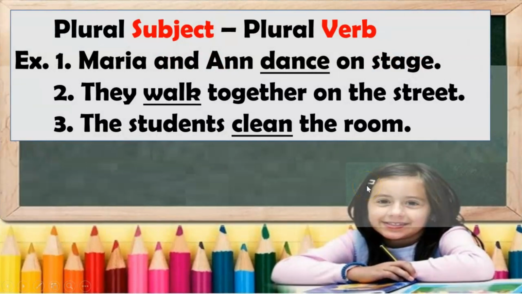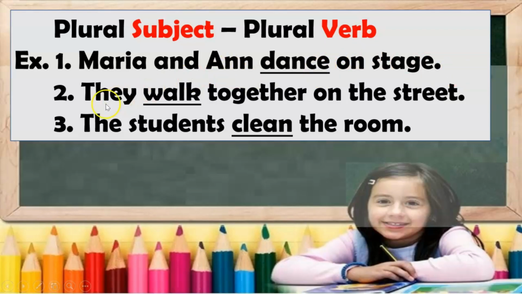Next, plural subject takes plural verb. Example, Maria and Anne. There are 2 of them, so it should be dance. Okay, dance on stage. Verb without S is plural.